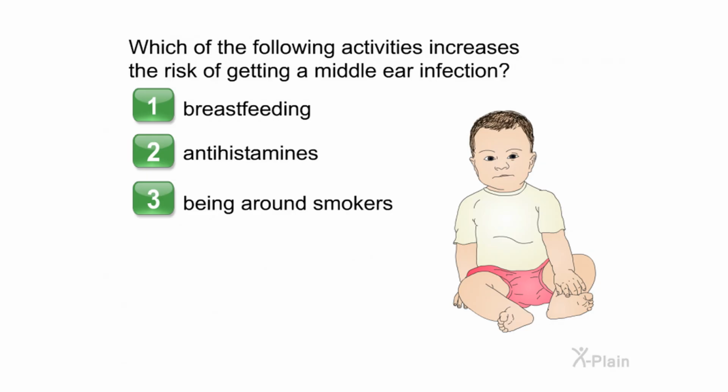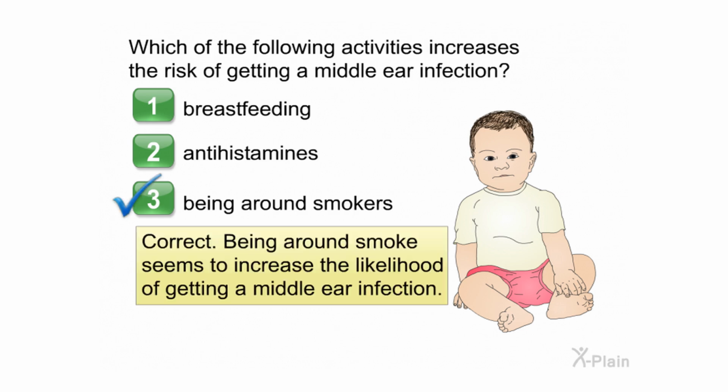Which of the following activities increases the risk of getting a middle ear infection? Choose one of the following options. 1. Breastfeeding. 2. Antihistamines. 3. Being around smokers. Correct. Being around smoke seems to increase the likelihood of getting a middle ear infection.